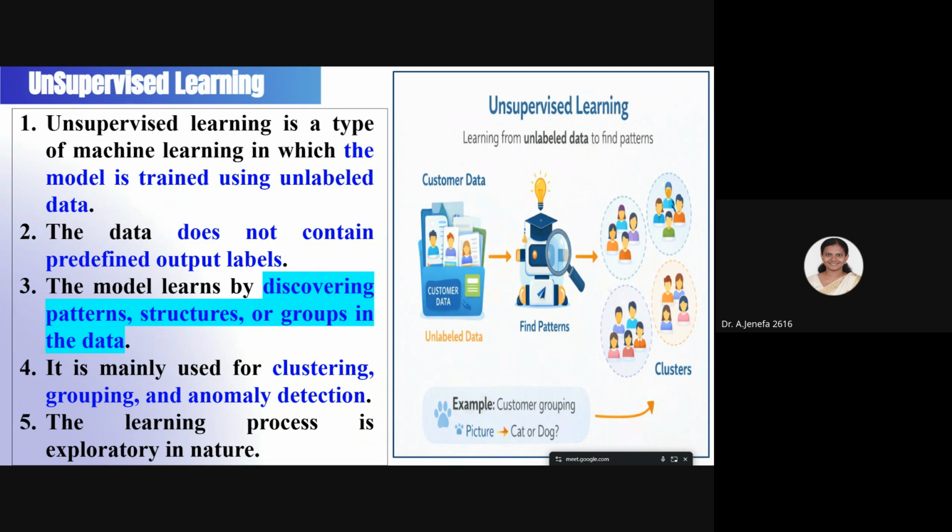What's the difference between supervised and unsupervised learning? Unsupervised learning is also a kind of machine learning model which will predict or make a decision based on no knowledge. So without any prior knowledge, if a pattern is identified or detected, then that kind of model is called unsupervised learning.